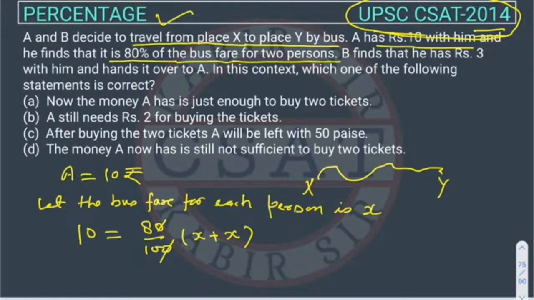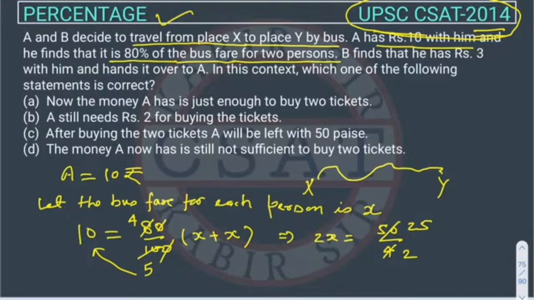0 will cancel this 0 and this will come. We can divide it by 2. So it will come 2 by 5. The 5 will go this side. So this will be 2x. x plus x is equal to 2x is equal to... The 5 will go this side, right? So it will be 50 upon 4, right? So it will be 25 by 2.